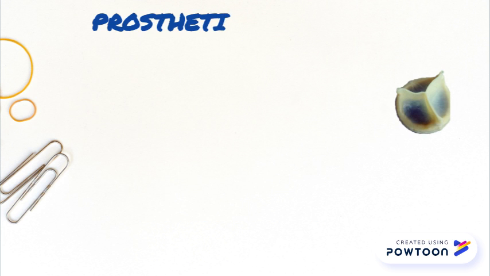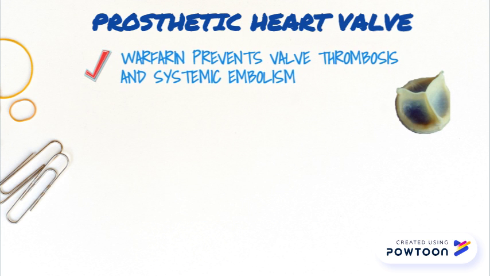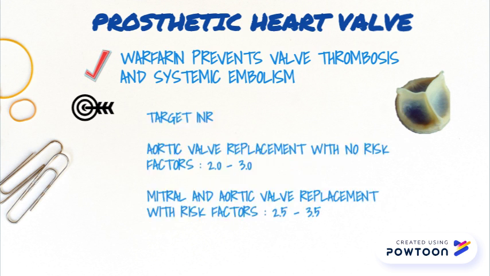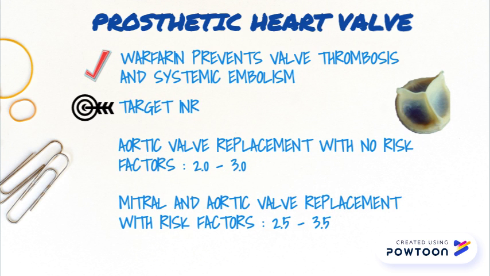Warfarin is used in prosthetic heart valve to prevent valve thrombosis and systemic embolism. The target INR for aortic valve replacement with no risk factors will be 2 to 3, while mitral and aortic valve replacement with risk factors such as history of embolism and atrial fibrillation will be 2.5 to 3.5.